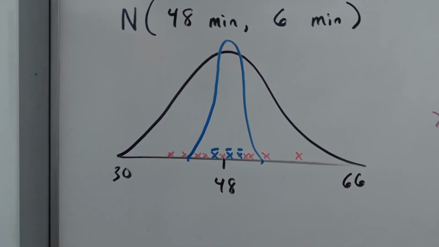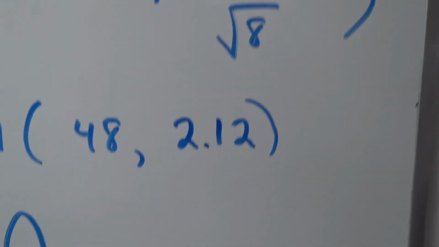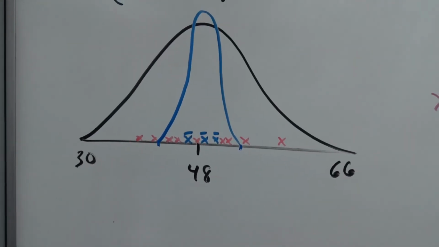How much less spread out? Well, you take the standard deviation of 6 and you divide it by the square root of the sample size, and that is the standard deviation. That's how spread out the sample means would be in comparison to the original times of the hippos.